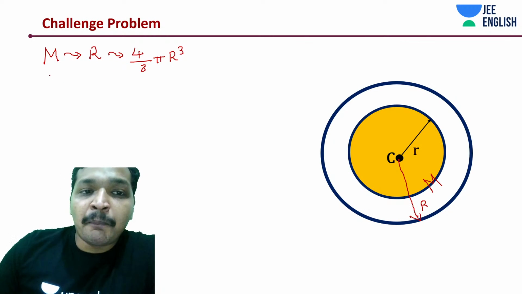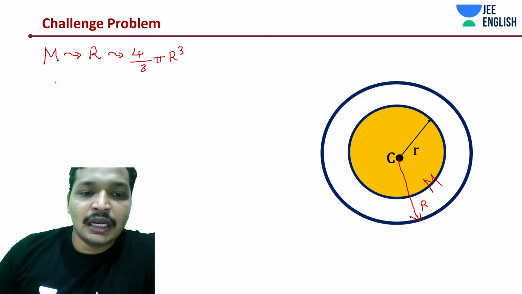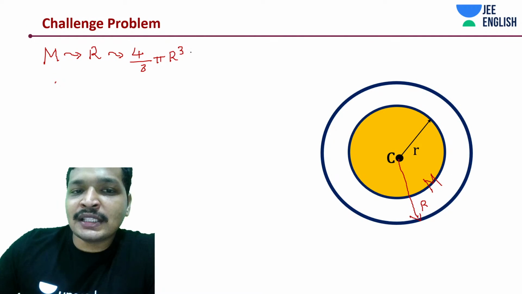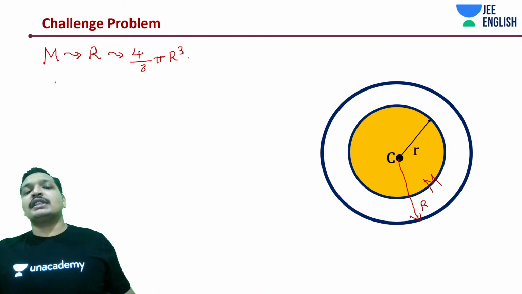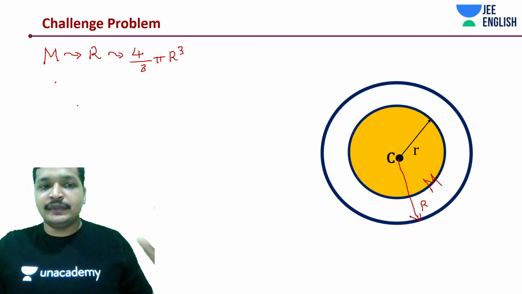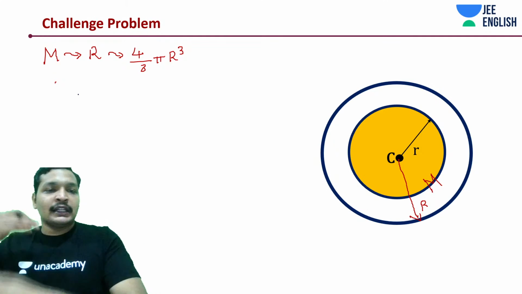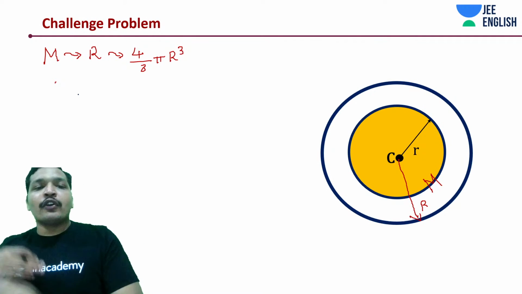Now, this is a body with uniform mass distribution throughout the volume, else you would have to integrate it for each shell, 4 pi r square dr.